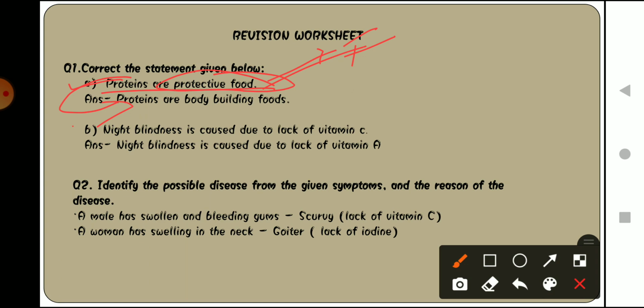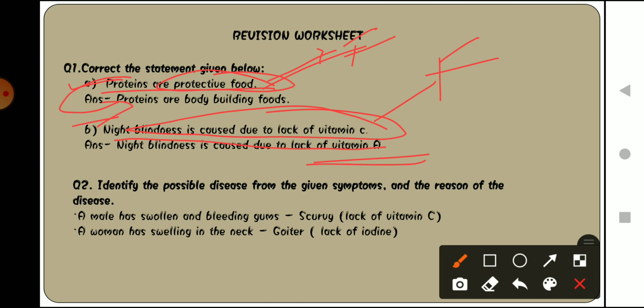Okay, now the second one is night blindness is caused due to lack of vitamin C. Night blindness is when a person is not able to see when the light is dim, or at night time. This statement is obviously false. What is the reason for night blindness, or lack of which particular vitamin causes it? That is vitamin A. So you will also get this type of correct the statement question in your examination.